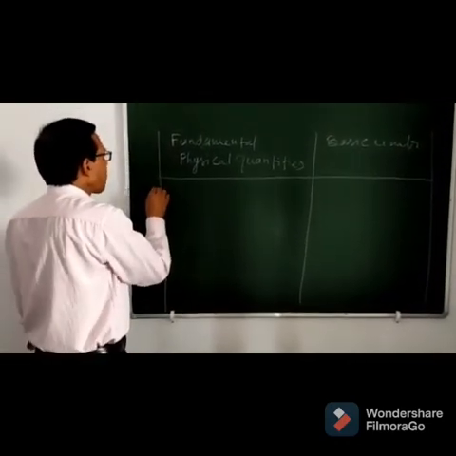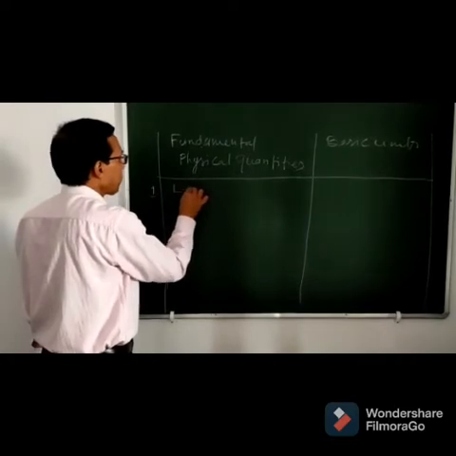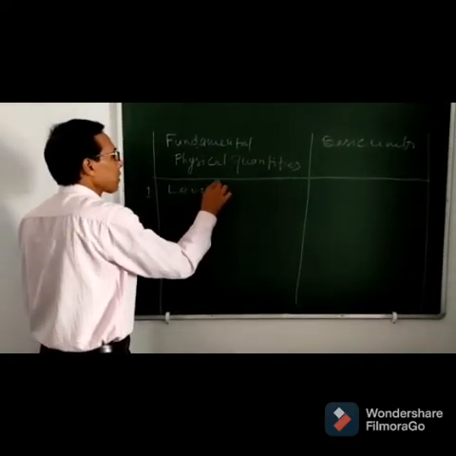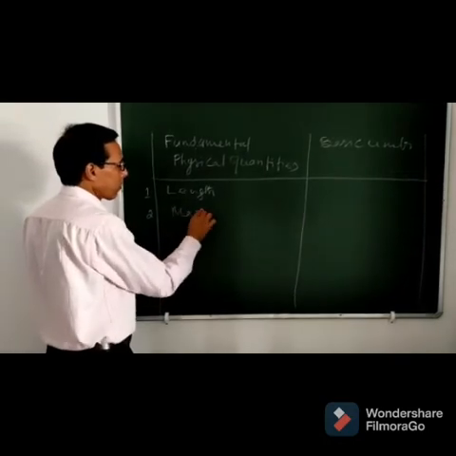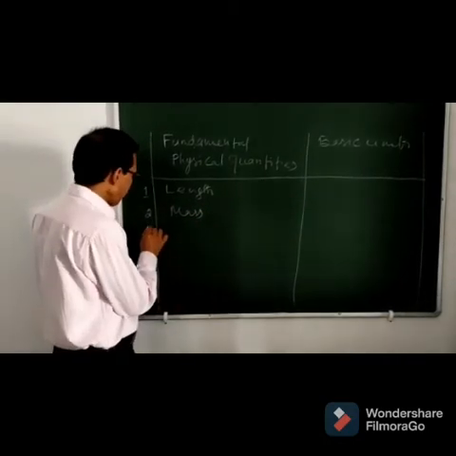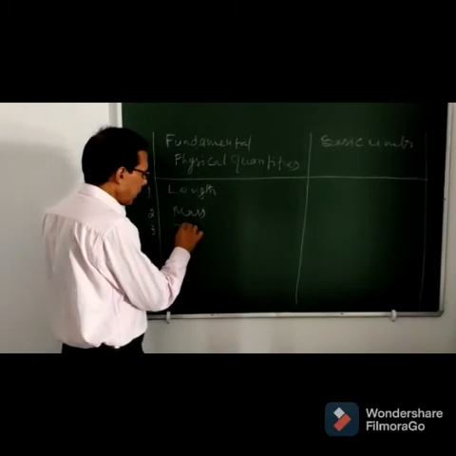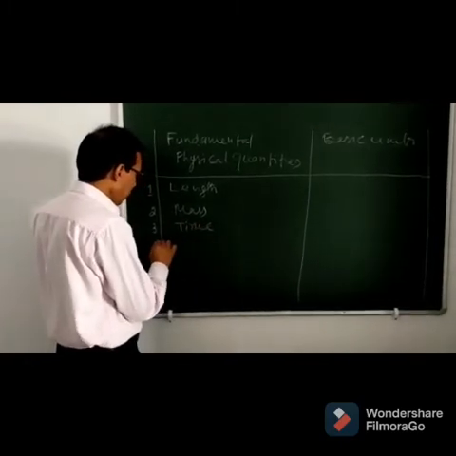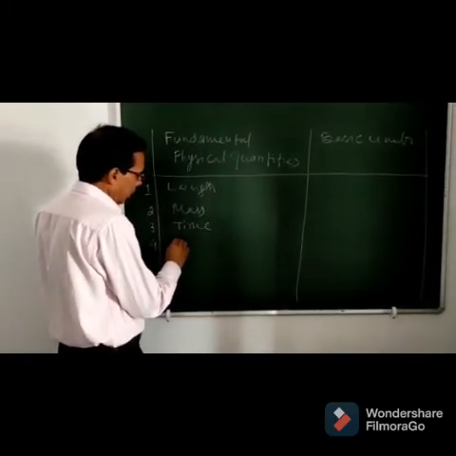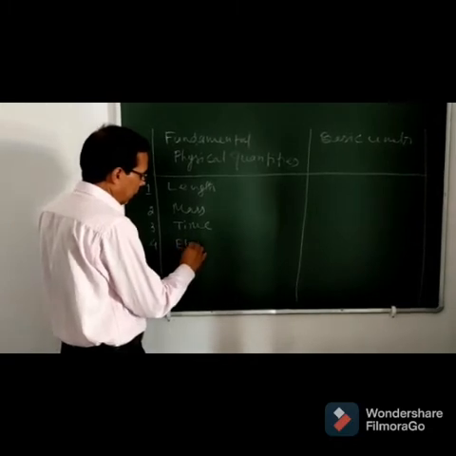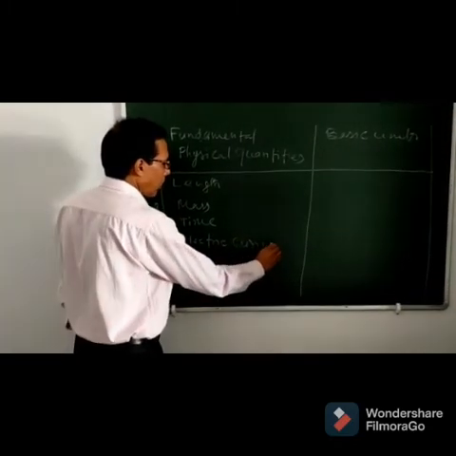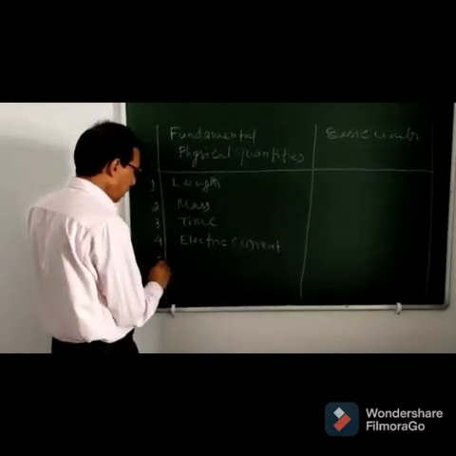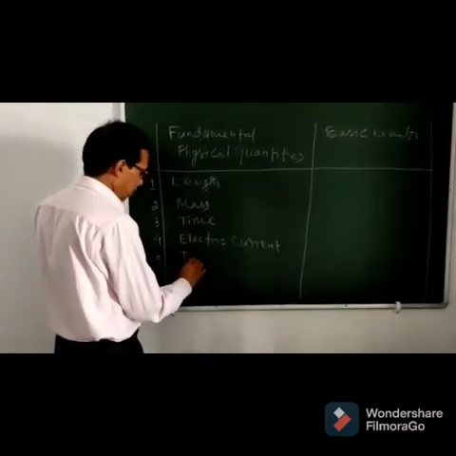So the 7: first one is length. Second is mass. Third one is time. Fourth one is electric current, and fifth one is temperature.